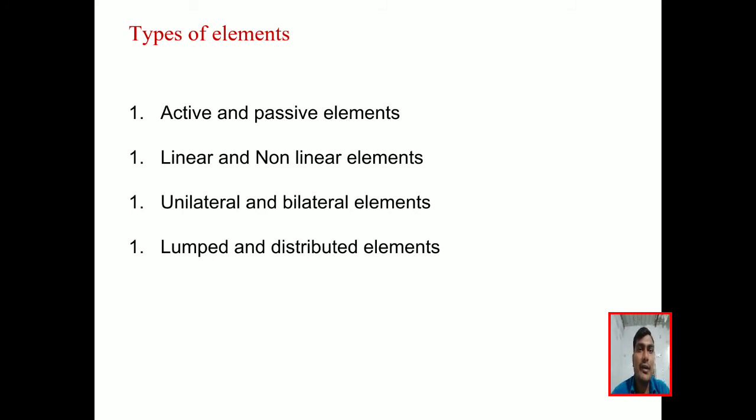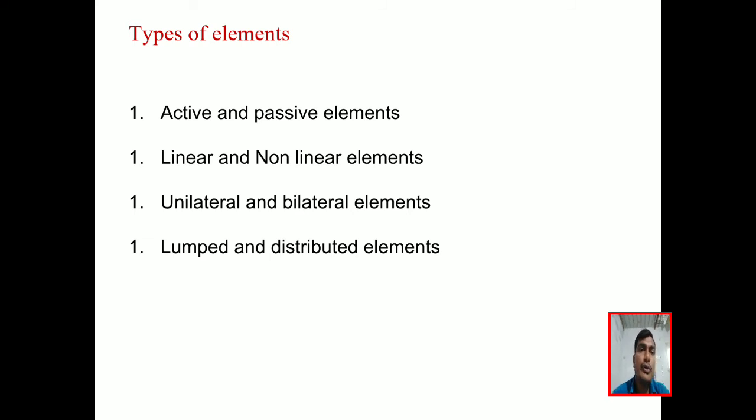Once again, linear elements are the elements whose characteristics pass through the origin and have a constant slope.